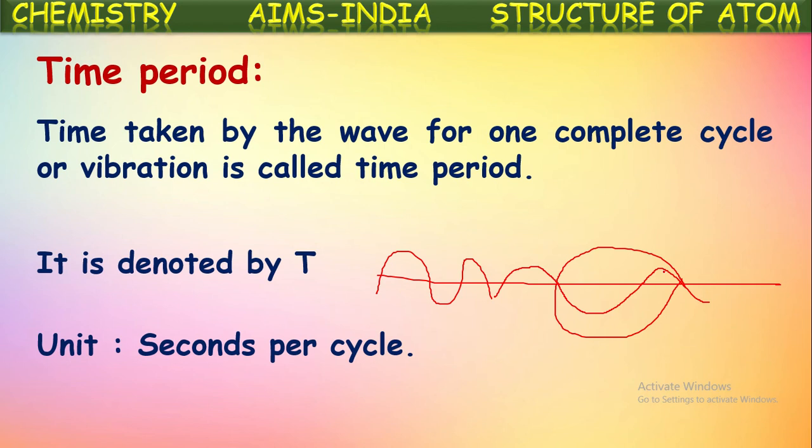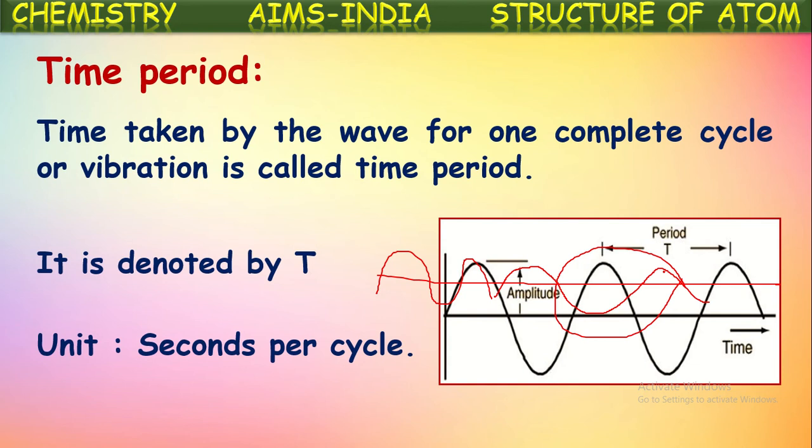It is denoted with the symbol T. Its units will be seconds per cycle. Here it is mentioned C, its amplitude, and it is time period. Time taken by this wave to pass for the complete one wave. So from here to here, the time taken is called time period.